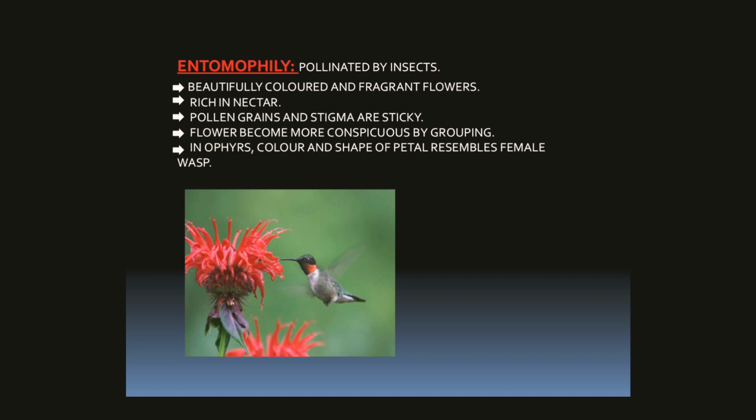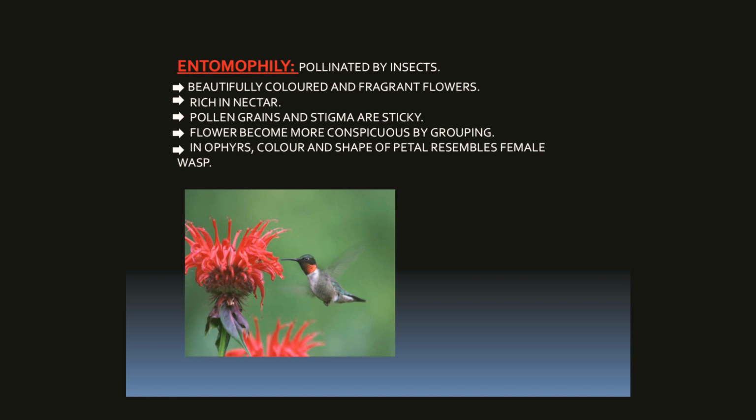Mostly the insects which cause pollination are moths, flies, butterflies, wasps, bees, beetles, etc. Entomophilous flowers are large in size, conspicuous, brightly colored, and showy to attract insects as pollinators. These flowers also produce sticky pollen grains and stigma, and they are rich in nectar.